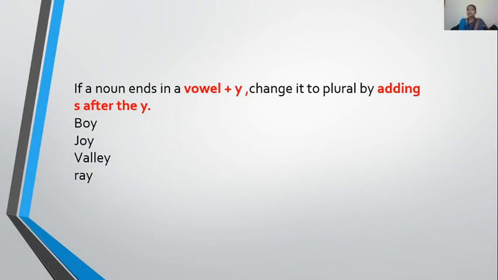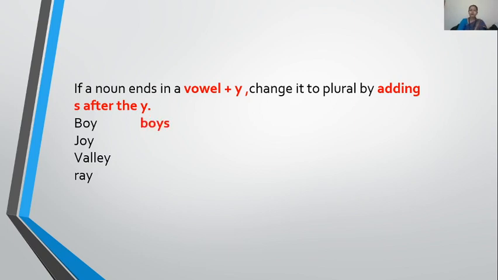If there is a vowel before Y. No, consonant rules we have learnt. But if there is a vowel before Y, then what to do? Yes, the vowel makes Y strong. No change in spelling. Then how will you make it plural? Just give S to it, as we make the plural by adding S. Yes. So what is the next rule? If there is a vowel before Y, we add S only to make it plural.